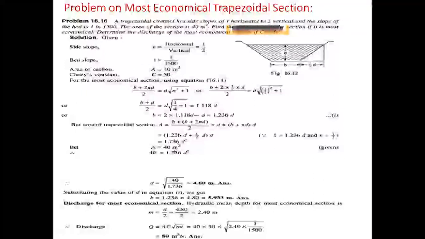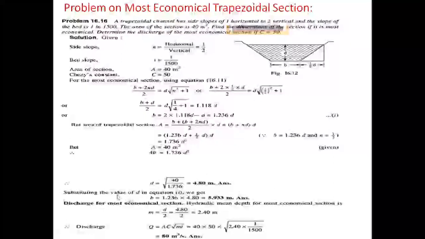So 40 equal to 1.736 d square. From this equation, we need to find the d value. D equal to root of 40 by 1.736. Finally, the d value is 4.80 meters.